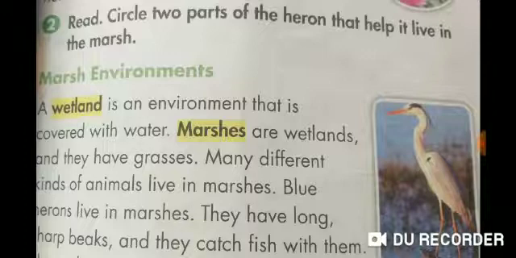They have long, thin legs too that help them to walk in water. In the same way, frogs have webbed feet that help them to move in water easily. Turtles have flippers to move in water. So, students, animals and plants that live in any environment have some body parts that help them to survive in that environment.